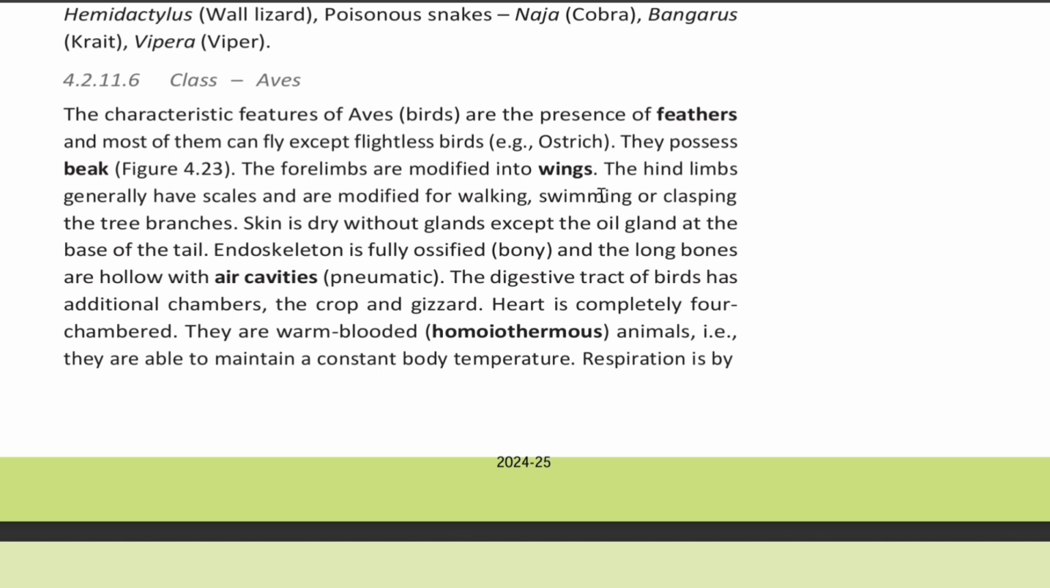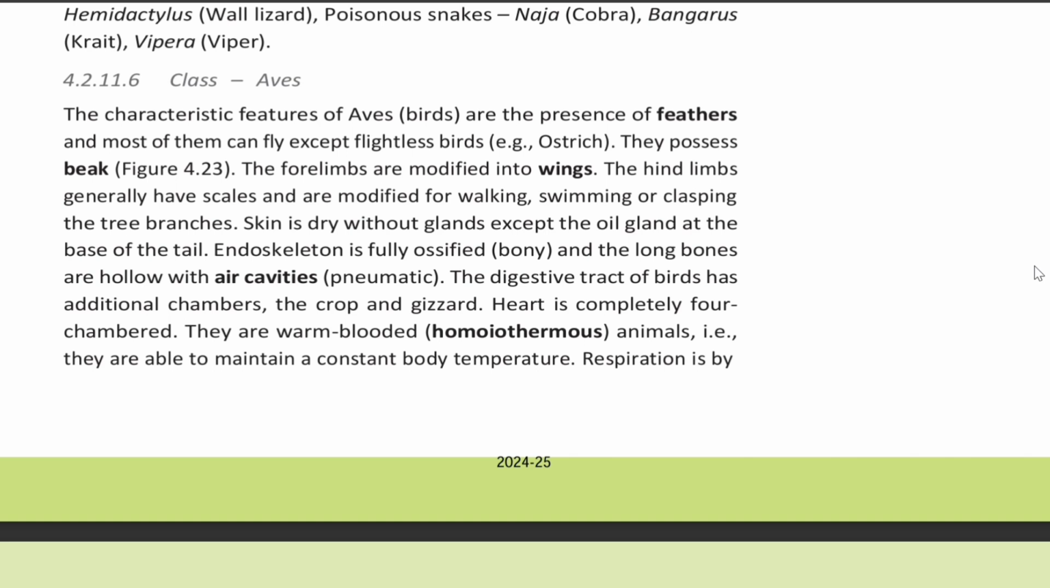4.2.11.6 Class Aves. The characteristic features of Aves, that is birds, are the presence of feathers, and most of them can fly except flightless birds. Example is ostrich. They possess a beak. The forelimbs are modified into wings. The hind limbs generally have scales and are modified for walking, swimming and clasping the tree branches. Skin is dry without glands except the oil gland at the base of the tail.